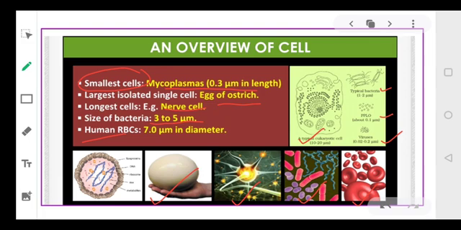So from this slide we conclude that cells have different shape and size. They may be disc-like, they may be polygonal, they may be thread-like, they can even have irregular shape also. And the shape of the cell is related with the function that they perform.